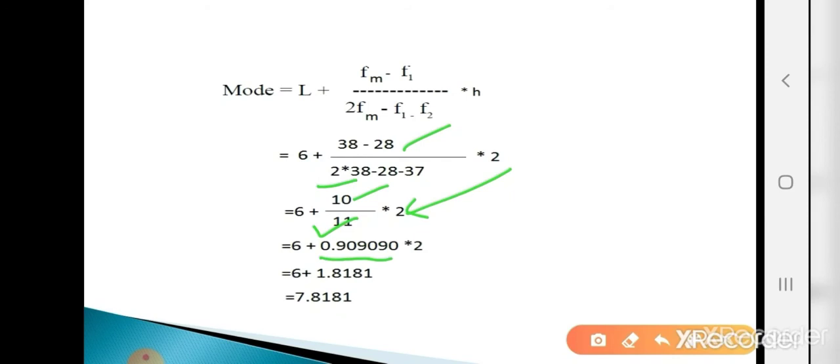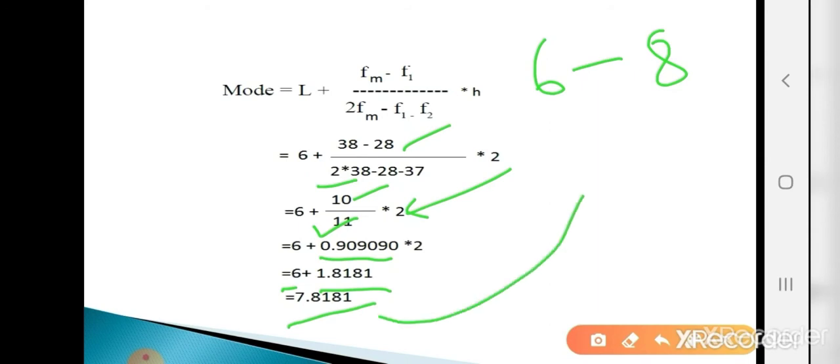So the value is 0.909090. Now multiply 0.909090 into 2. So the value is 1.8181. Now add 6 plus 1.8181, that is 7.8181. So the value of the mode is 7.8181. What is our modal class? 6 to 8. One note is that the mode always lies within the modal class. So our mode value is 7.8181, and this 7.8181 lies in the modal class.